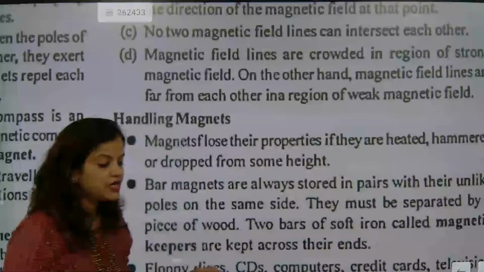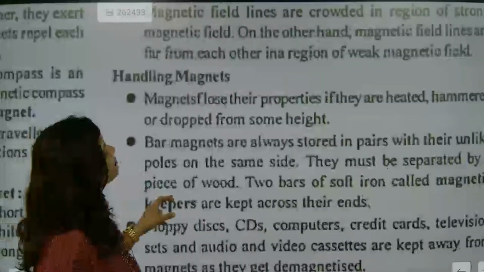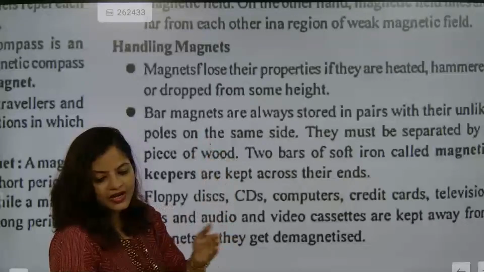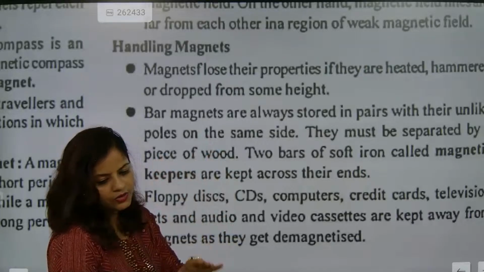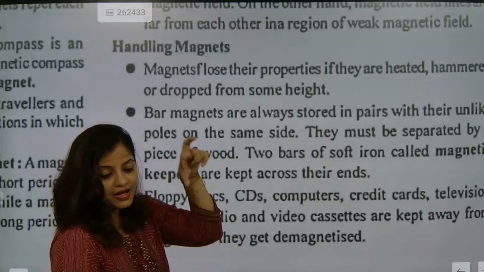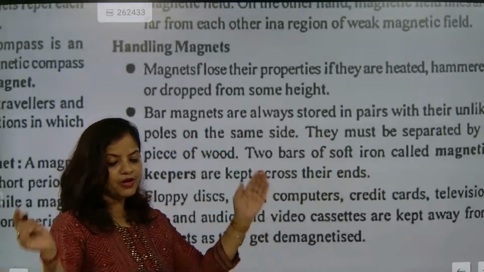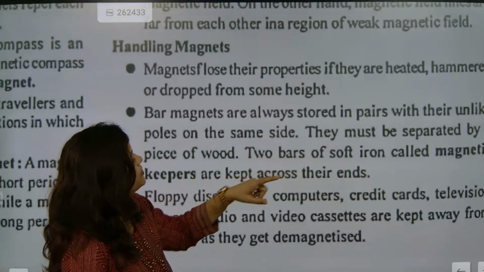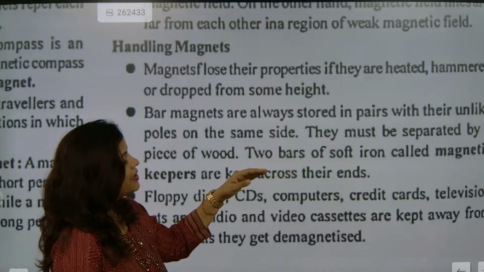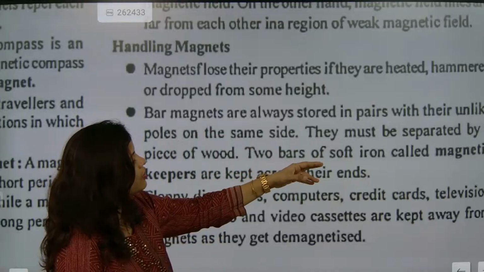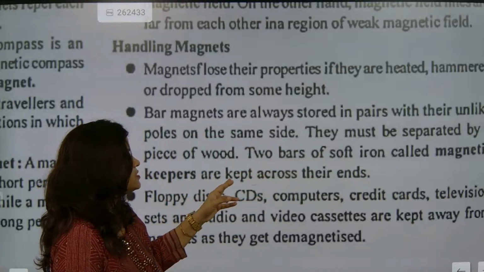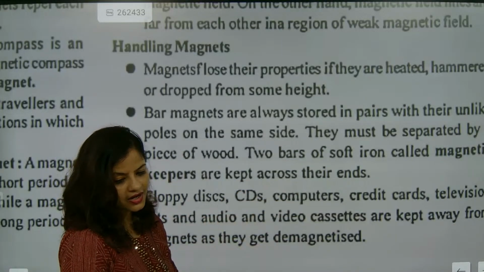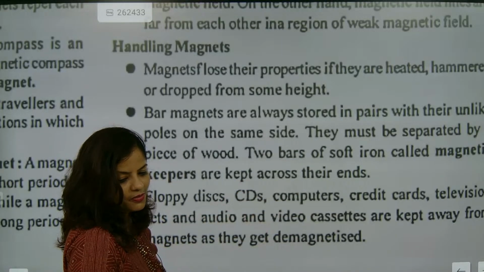I hope you might have understood, Ruchi, till here. Now, bar magnets are always stored in pairs with their unlike poles on the same side. So definitely we never leave a bar magnet alone. We always keep a bar magnet with another bar magnet, but opposite, so that they will attract each other. They must be separated by a piece of wood. Two bars of soft iron, called magnetic keepers, are kept across their ends. Otherwise they will attract each other and lose their magnetic property.